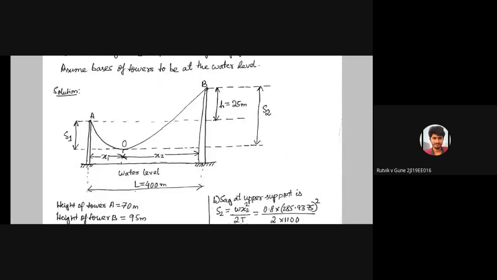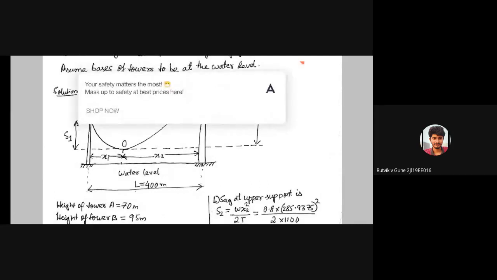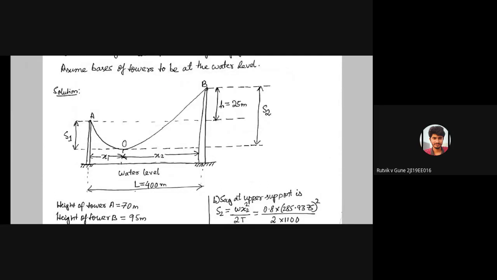From the picture, if you subtract the sag, 29.731 meters, from the total height of the tower, 95 meters, you will get the clearance of point O from the water level. You can also calculate it from tower A. It will be the same, and you can verify whether the two are the same or not. So that is the clearance of point O.